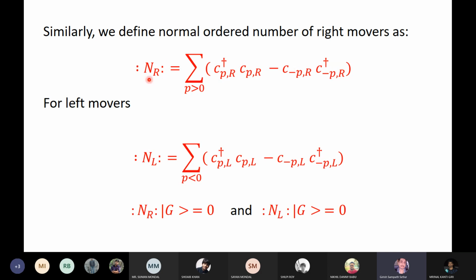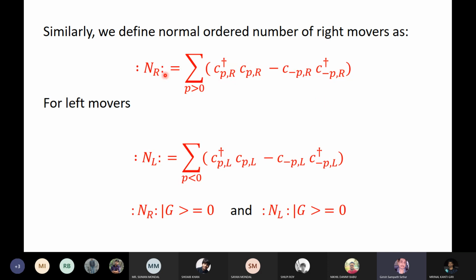So this is normal ordered. This measures the deviation from the original infinitely many particles. So this is a fluctuation in the number of right movers, basically. That's the normal ordered definition of the number of right movers. Of course, as usual, this subtracted by n_r is infinity, well, in this case minus infinity.